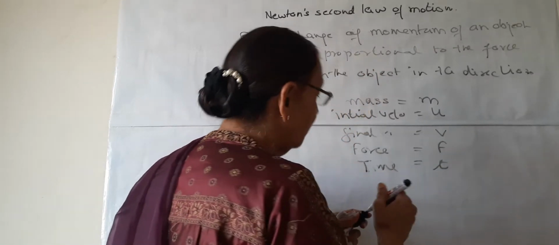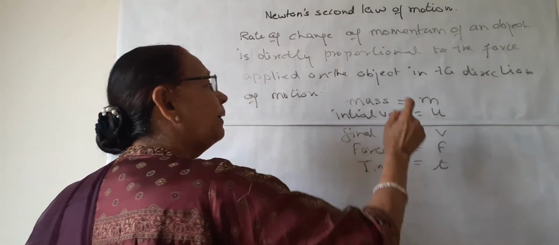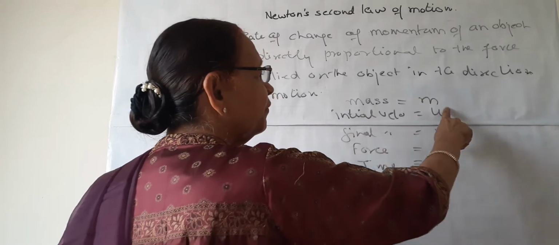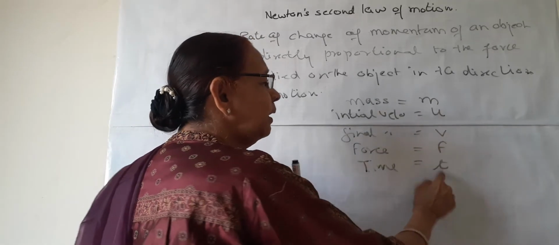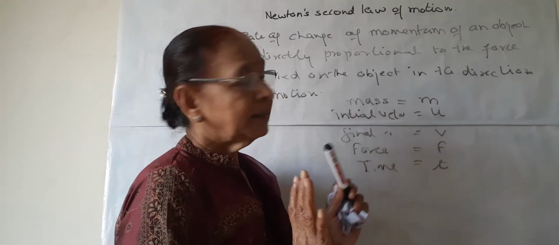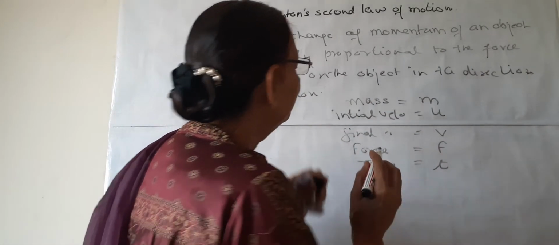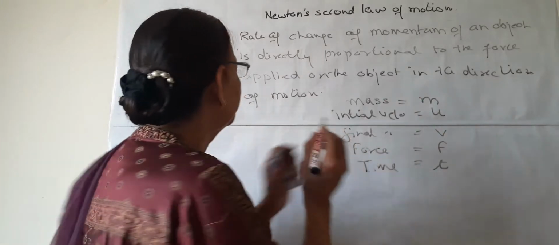Time is t. So a force F is applied on this object of mass m to change its velocity from u to v for time t. These parameters are given. Now, what will be the momentum of this object?